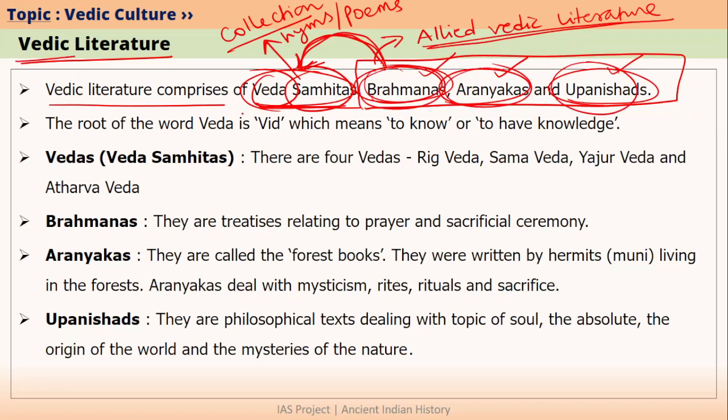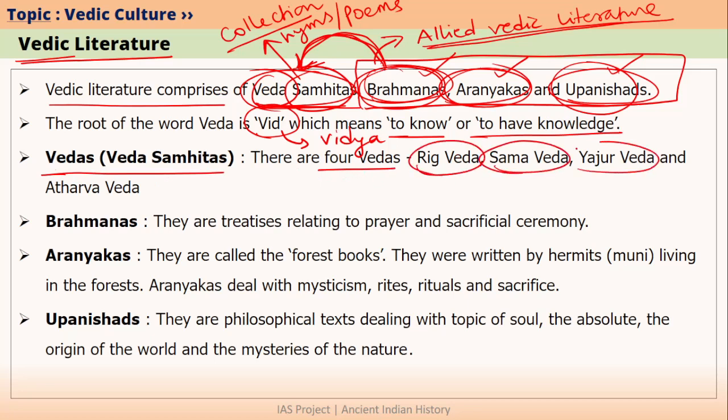So the word Veda actually comes from the root Vid. Vid means to know or to have knowledge in ancient Sanskrit. Actually, this is where the word Vidya comes from. Vidya means education. So if we talk about Veda Samhitas, then we have four Veda Samhitas. They are nothing but Rig Veda Samhita, Sama Veda Samhita, Yajur Veda Samhita and Atharva Veda Samhita.